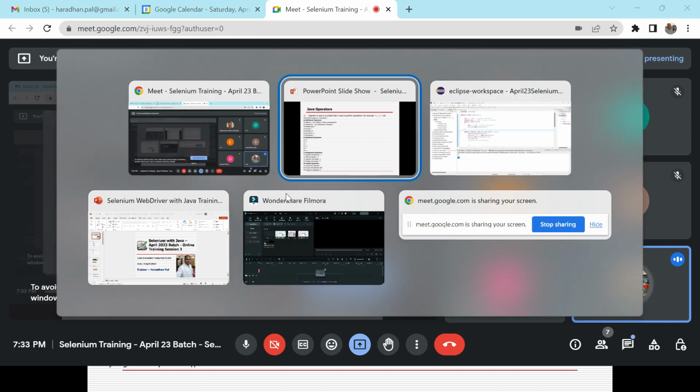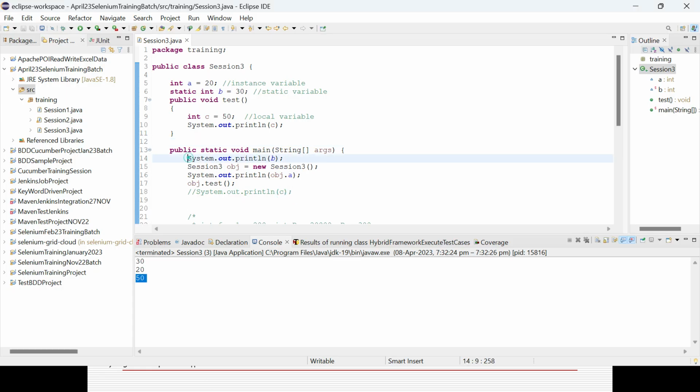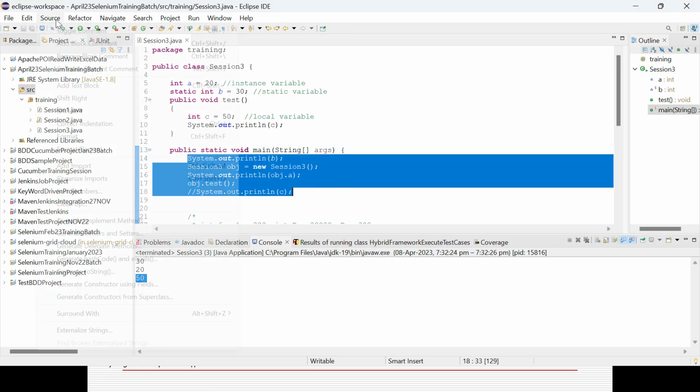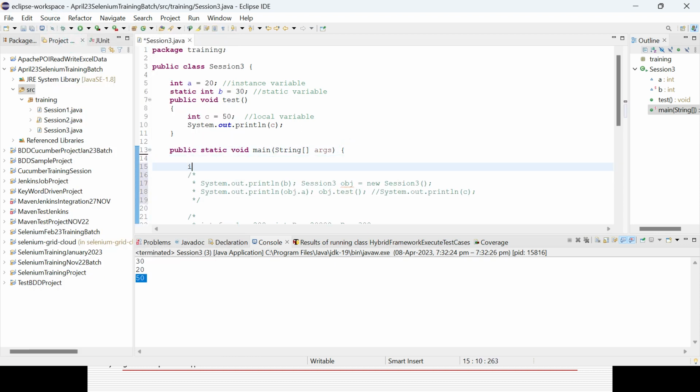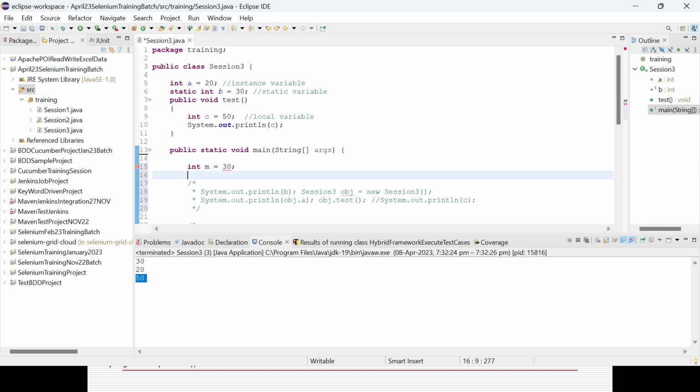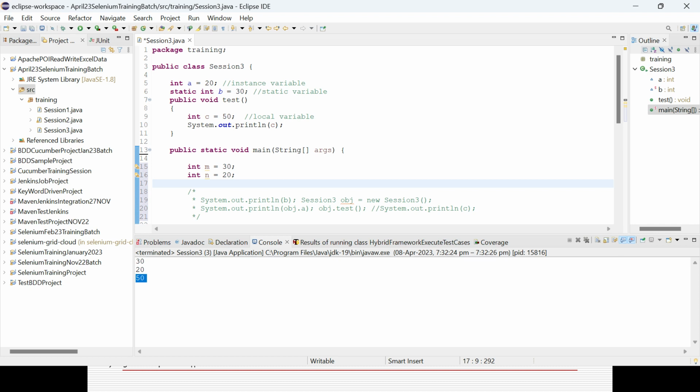So what I will do, I will comment out all this part first. I will define some variables, say integer m equal to 30, integer n equal to 20. Then I can do some operations here.